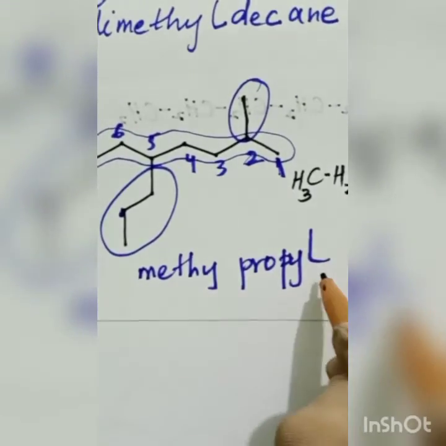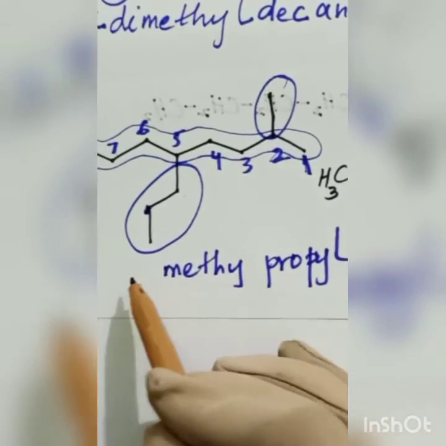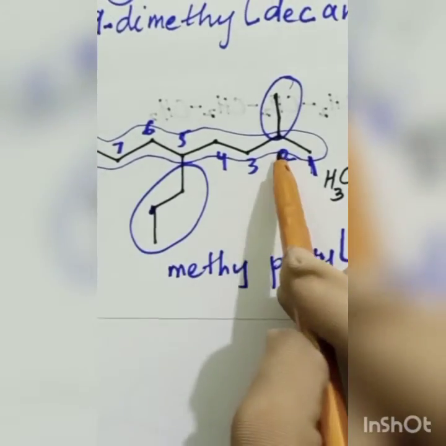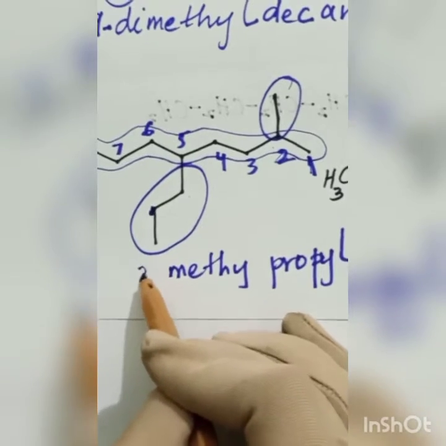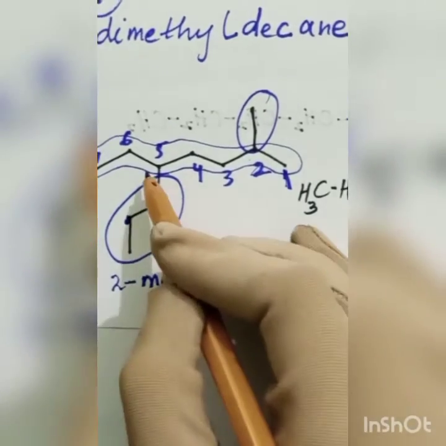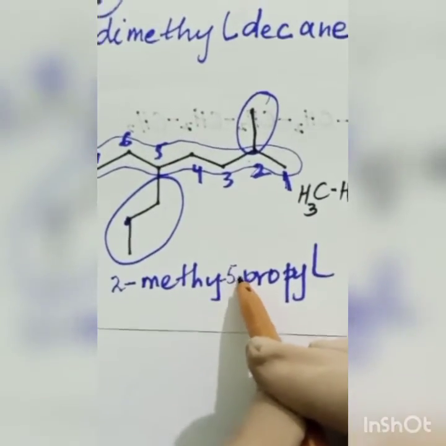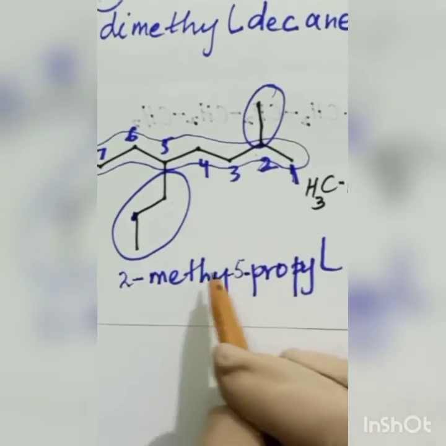Okay, methyl, propyl. So now coming to the position. What is the position? Methyl's position is 2, so I will write 2 methyl. And what is the position of propyl? It's 5. 5 propyl. 2 methyl, 5 propyl.